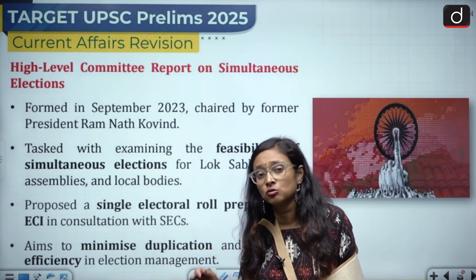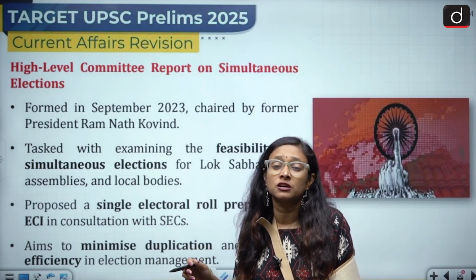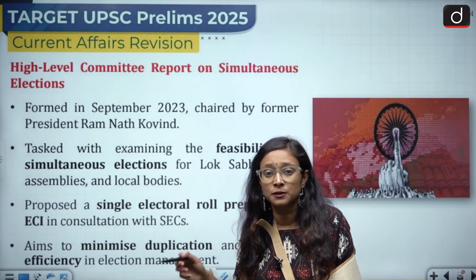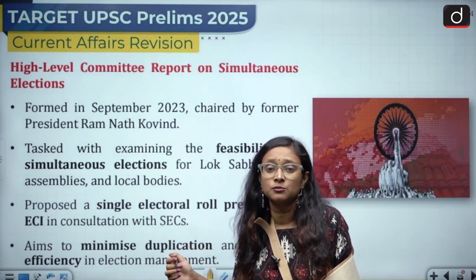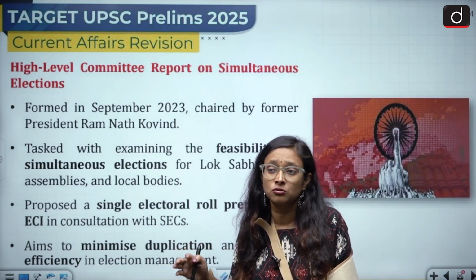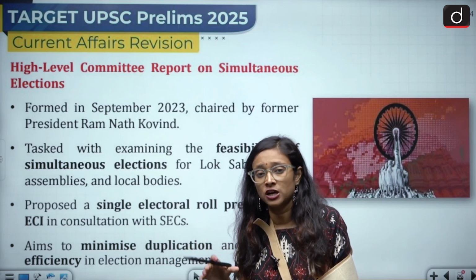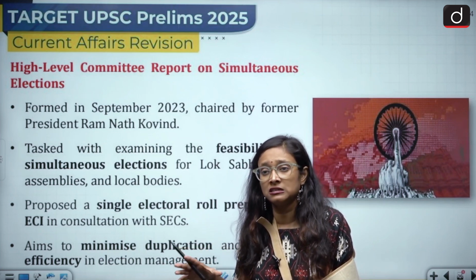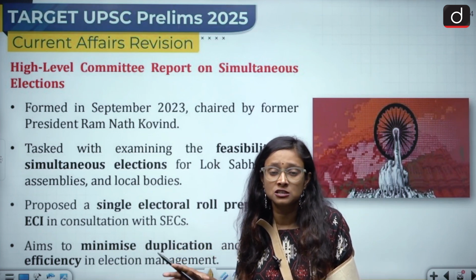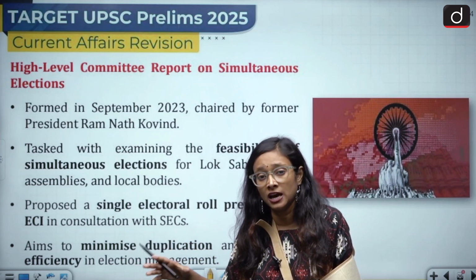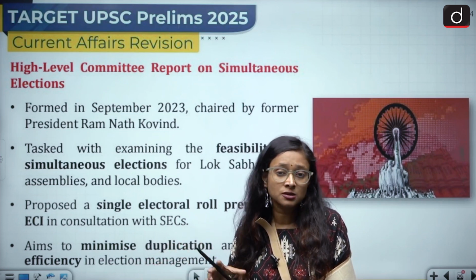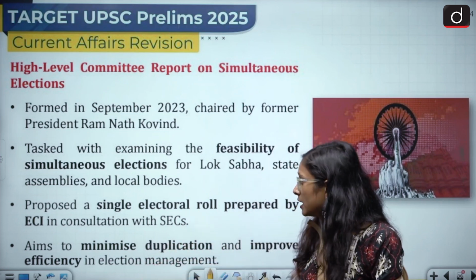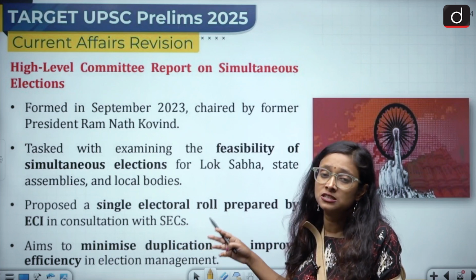There is no mention of local body polls, that is the Sarpanch Chunav and the municipal bodies Chunav. Here they are solely talking about the state legislative assembly elections, the Vidhan Sabha election, and the Lok Sabha election.